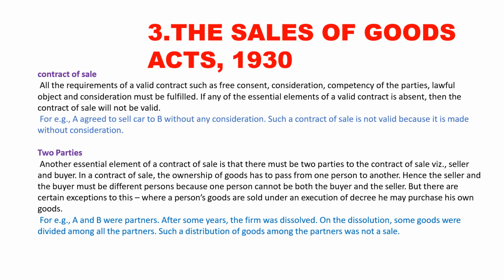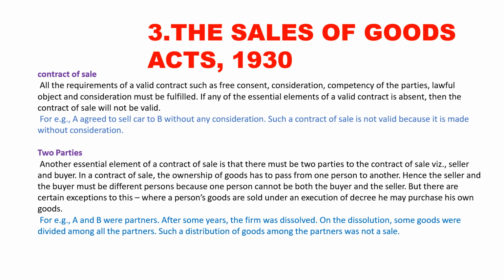In the sale, very first of all, we must understand there must be two parties, a buyer and a seller, and some points: lawful object, free consent, consideration. Consideration means something in return must be there. So this is the meaning of contract of sale.